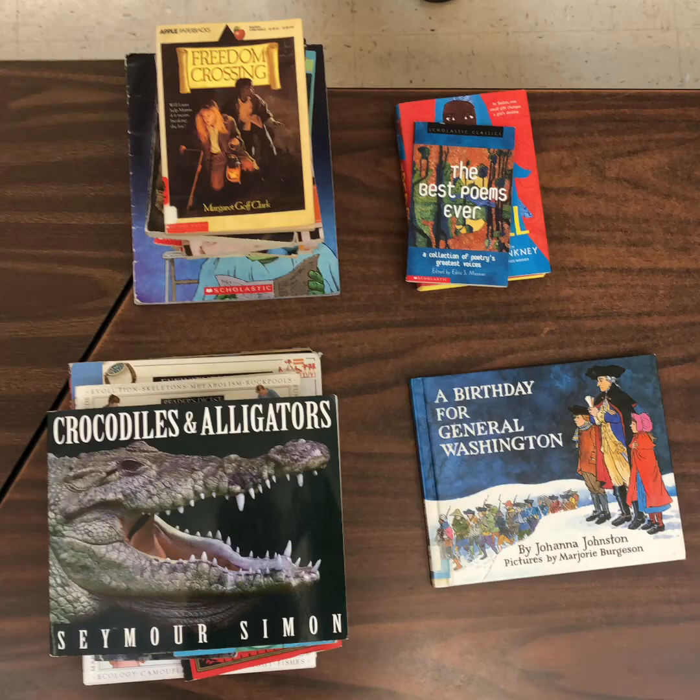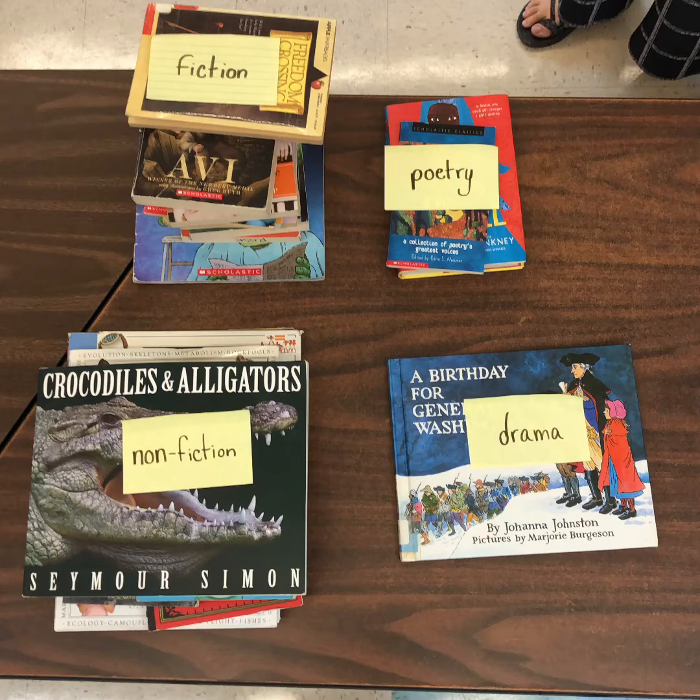So I've now sorted my books into 4 categories, and let's take a look at what these categories are now. We now have our 4 piles sorted into our 4 genres. So we have our fiction pile, nonfiction, poetry, and drama. And next we'll be taking a look at why all of these books have been sorted into the pile that they belong to.